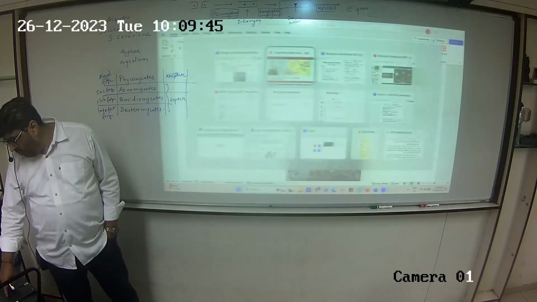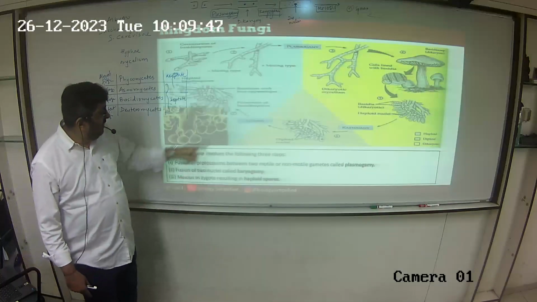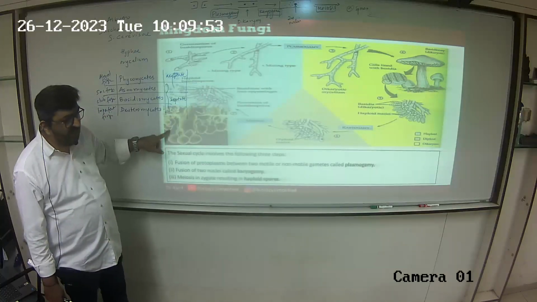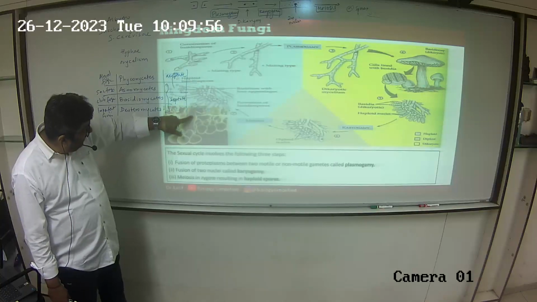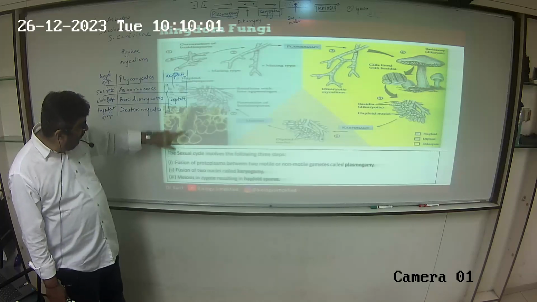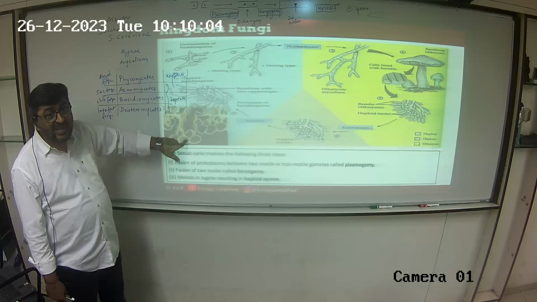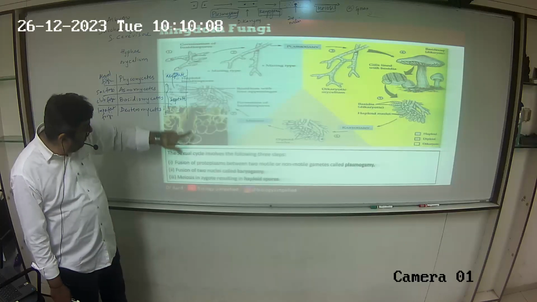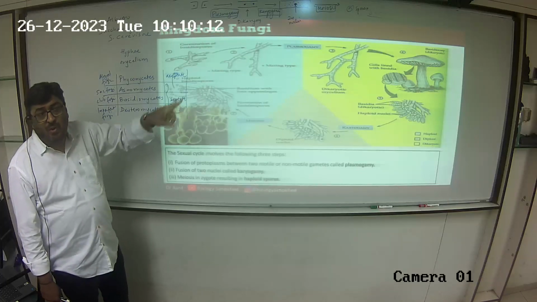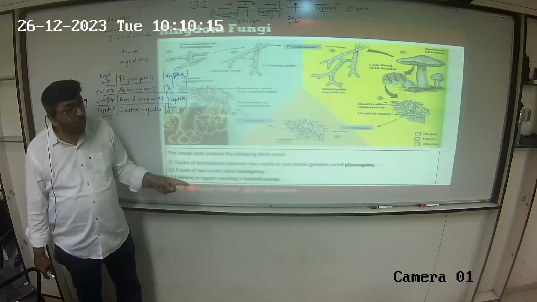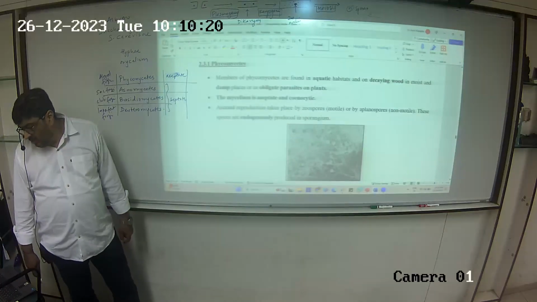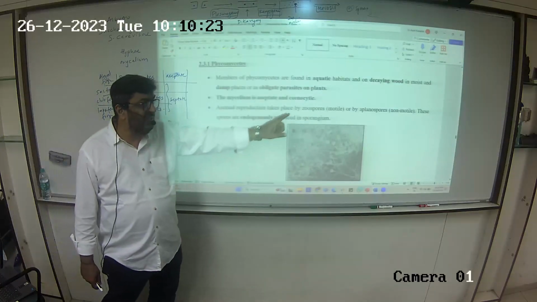One minute, let me go back to this diagram. Can you see यहाँ पर meiosis हो रहा है? यहाँ पर spore, इसको diagram यहाँ पे enlarge किया है. Can you see, this is the main mycelium? ये basidium है. And can you see spore formation? Is the spore formation outside the body? So this is exogenous. यही spore formation अंदर होता तो क्या बोलते हैं? Endogenous. So what was the category? Mode of spore formation. Endogenous है या exogenous है? ठीक है? So यहाँ पर the spores are endogenously produced inside the sporangia.